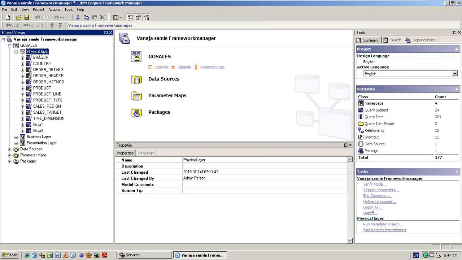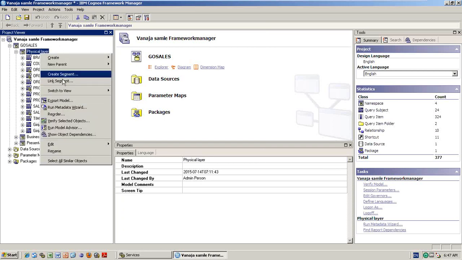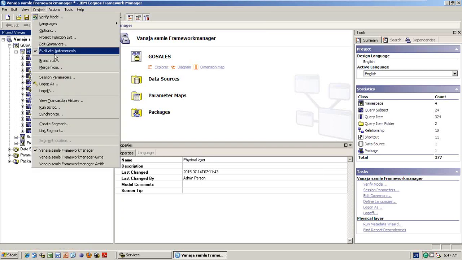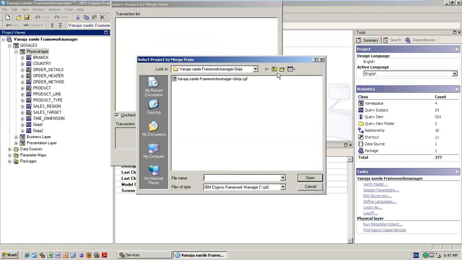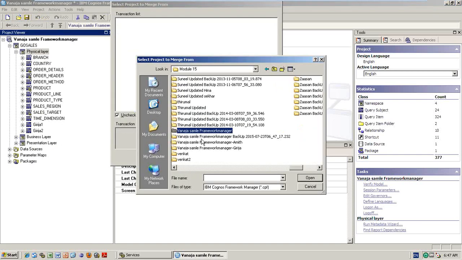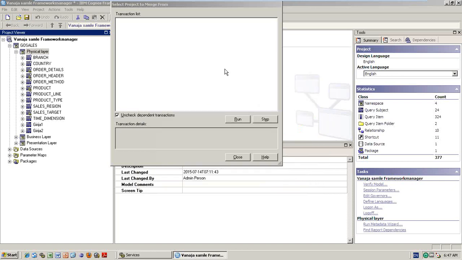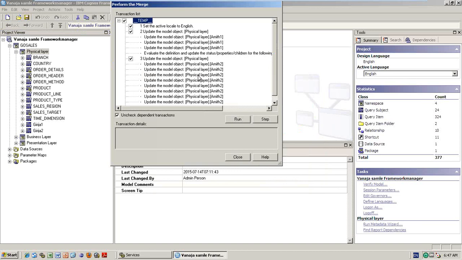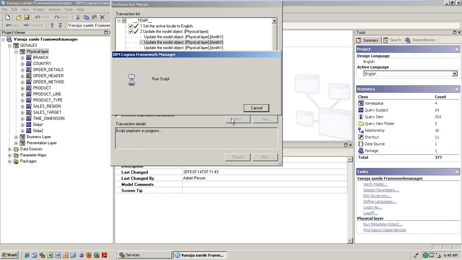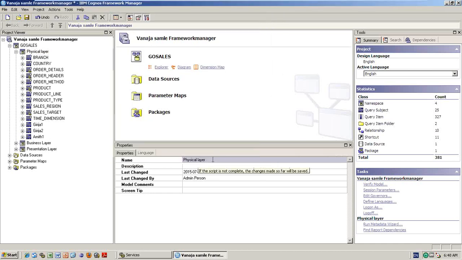Now, one more thing. I want to merge the work from Amit also. So go ahead here. Select the Amit project, open the Amit CPF file, and I can see what things he did. He created Amit 1. I don't want the Amit 2 table, even though he created it in his file. So I uncheck Amit 2 and click run. Now accept. See, only Amit 1 came, Amit 2 did not.